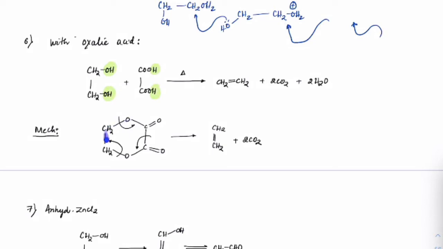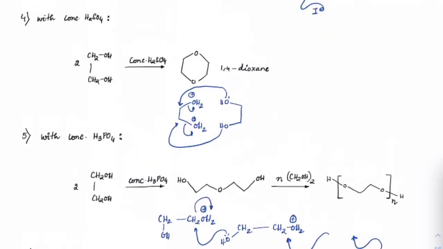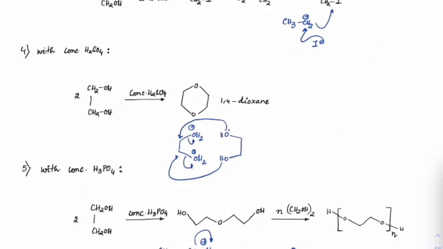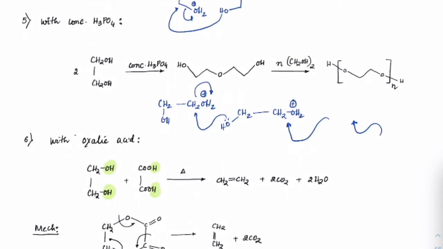So you can get this cyclic ester forming, and the cyclic ester on heating will immediately decompose, and ethylene and carbon dioxide will come out. This is the way it goes through a concerted step and gets ethylene formation. So these three you just have to mug up, guys: what happens with concentrated H2SO4, H3PO4 and oxalic acid.